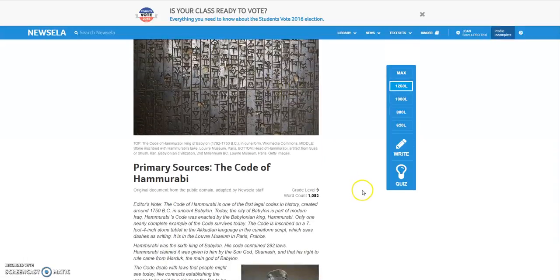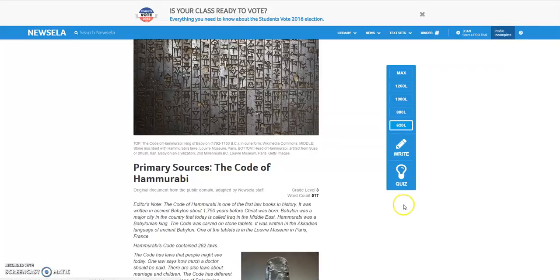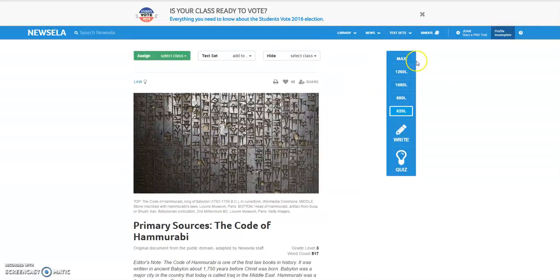So you'll see this is a primary source, but we can change the Lexile levels. There's a quiz, there's a writing prompt. This one is not available in Spanish. Not all of them are, but it does have these other features. And I think there is a feature where you can search by Spanish as well.